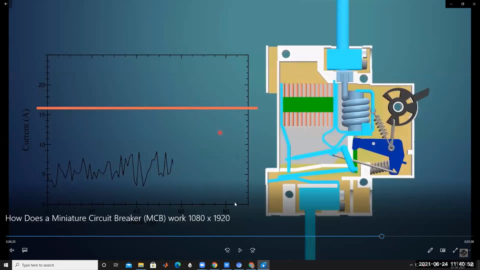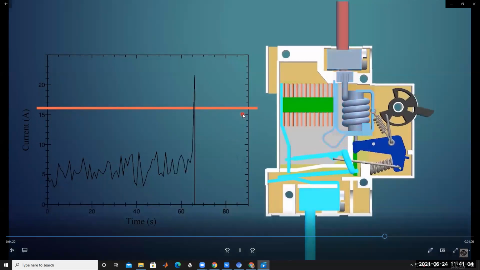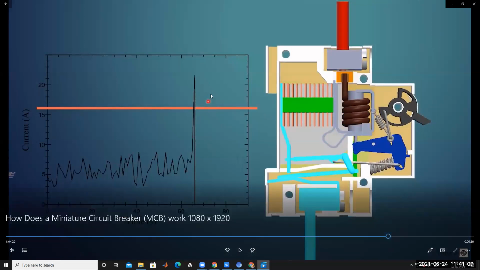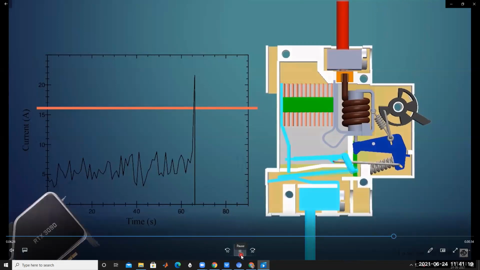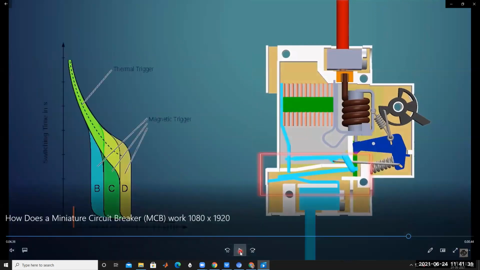To operate the MCB in this time period also, the magnetic operation is required. That is called short circuit operation. The solenoid operates under this condition. Under heavy spark conditions, a huge amount of current passes and the solenoid operates immediately and opens the contact. In this way it operates under this condition. So this is about the MCB operating principle, the working principle of the MCB.